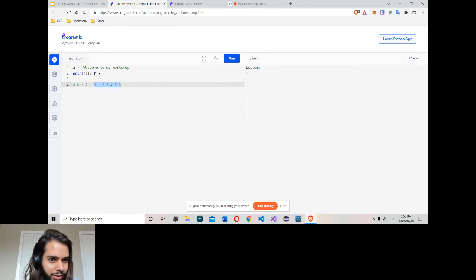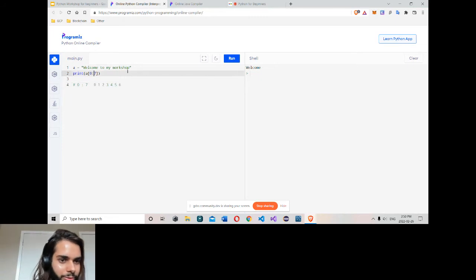So let me say I want to get maybe this two. I notice this is 7, so this is 8. It would be 8, 9, and then a space, so 10. Click run. I got the two.